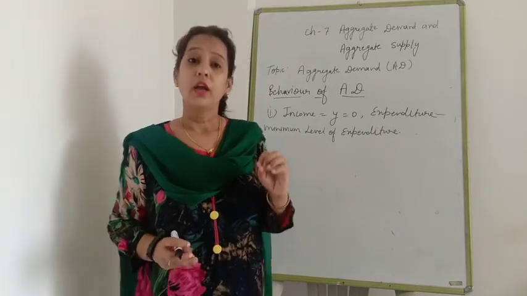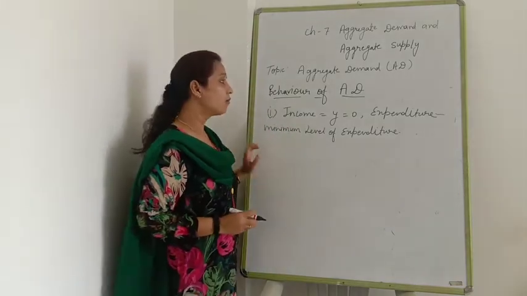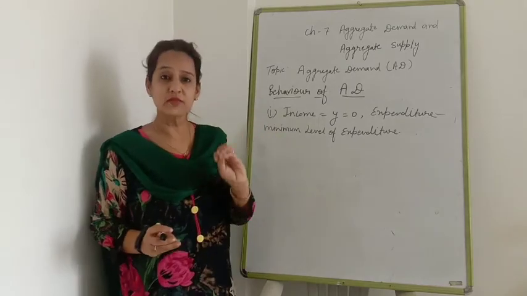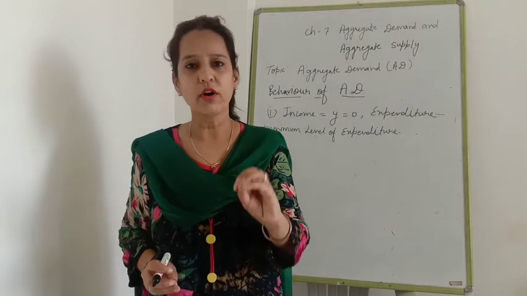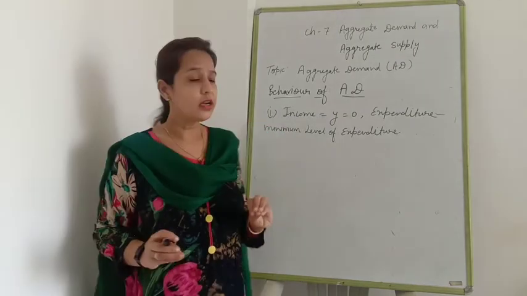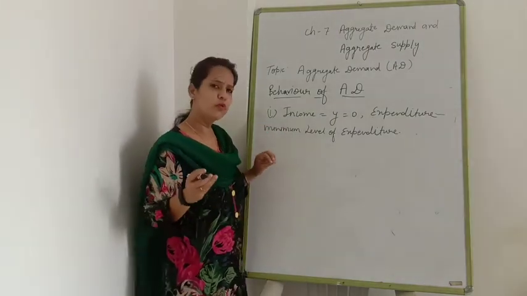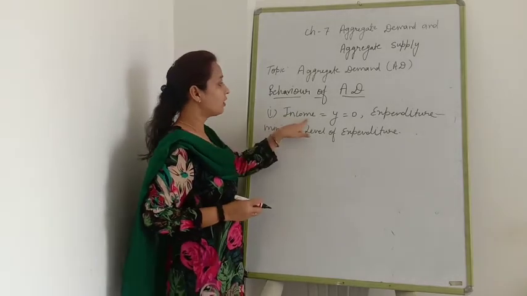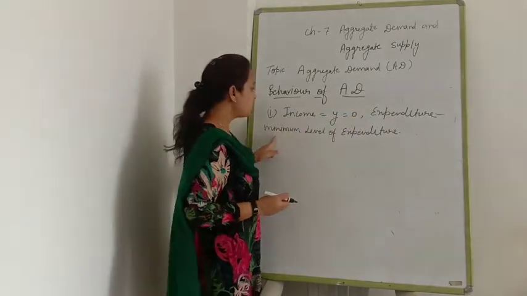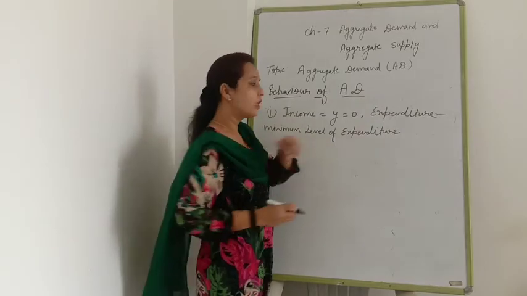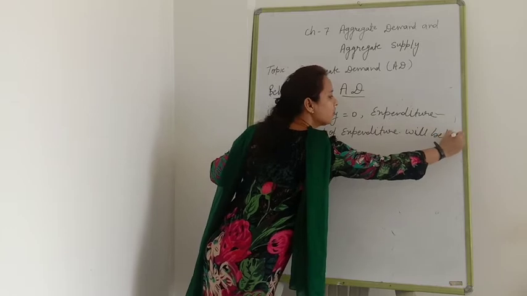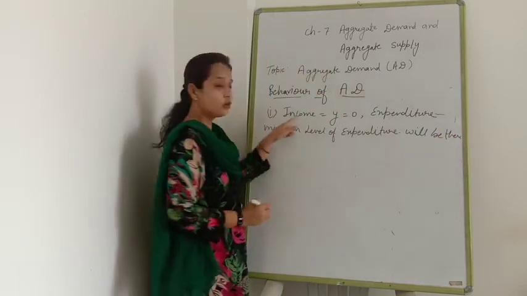If you have to borrow, then you also do the borrowing. But still, when your income is zero, a minimum level of expenditure will be there. Clear? That is the first situation, when your income is zero.